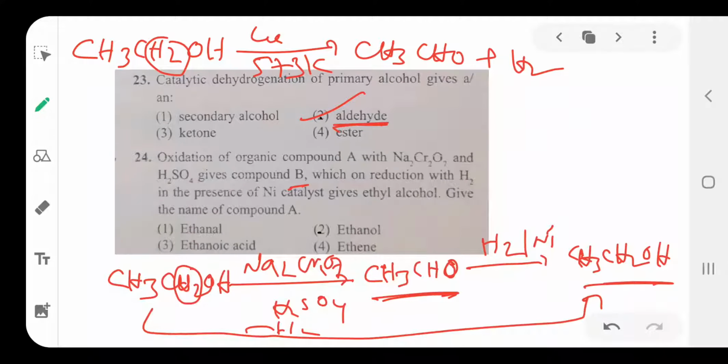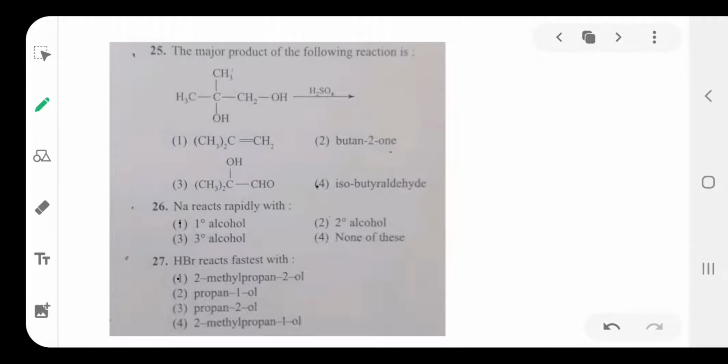So here the option is 2. Ethyl alcohol undergoes oxidation to form the aldehyde, and the aldehyde is reduced with nickel to form ethyl alcohol again. So option 2 is the correct option. Okay, then next one is 25.